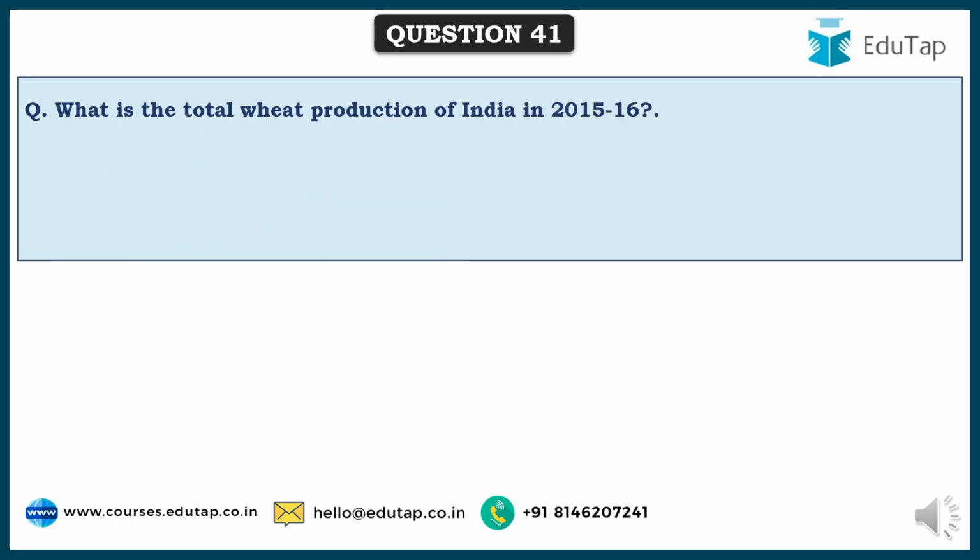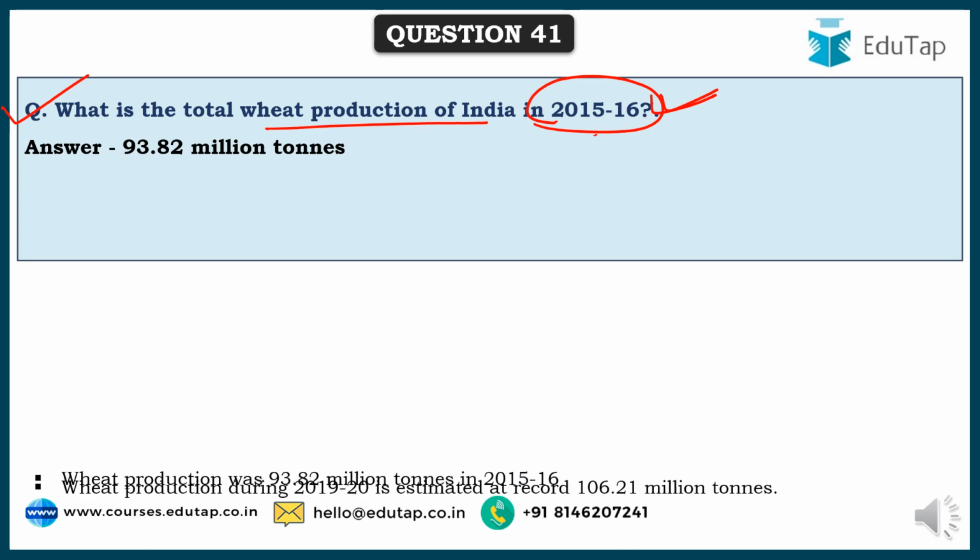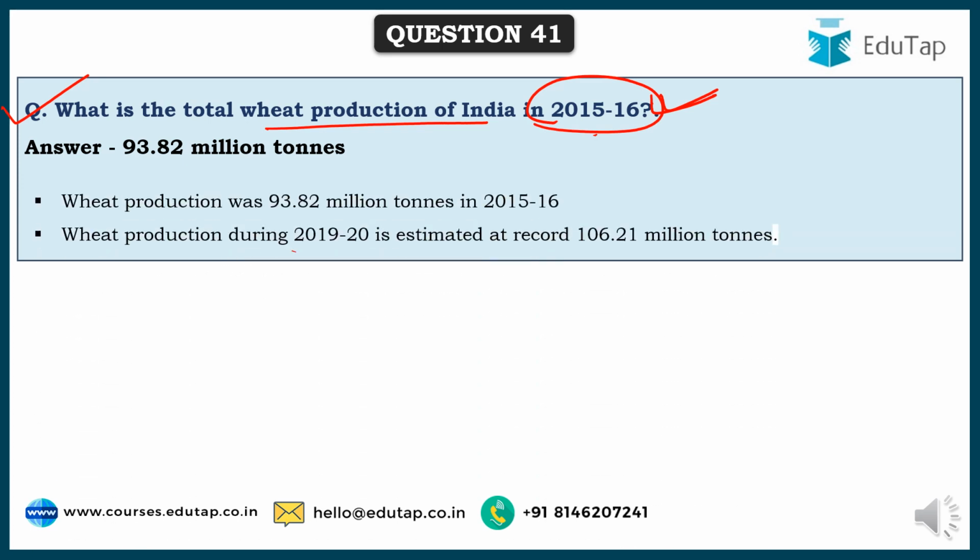So friends, what is the total wheat production of India in 2015-16? Since this question was asked in the 2017 exam, they asked for the total wheat production of India in 2015-16. It was somewhere around 93.82 million tons, and for the year 2019-20 it is estimated at a record 106.21 million tons.